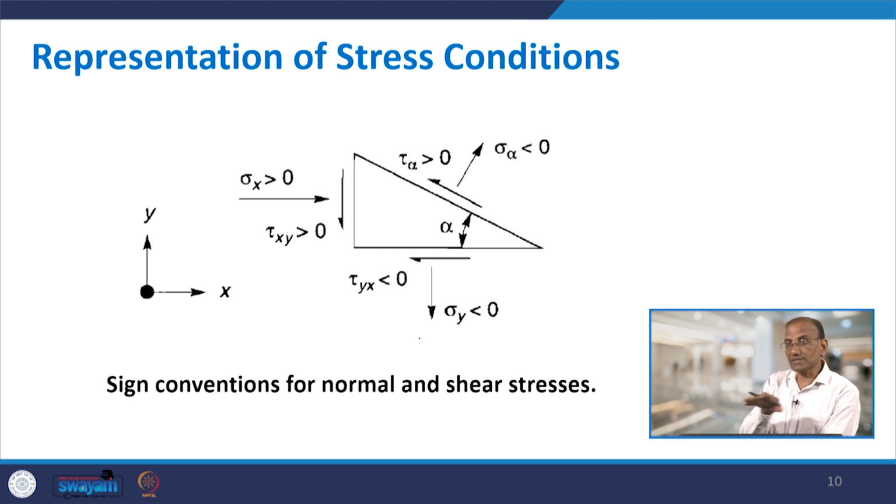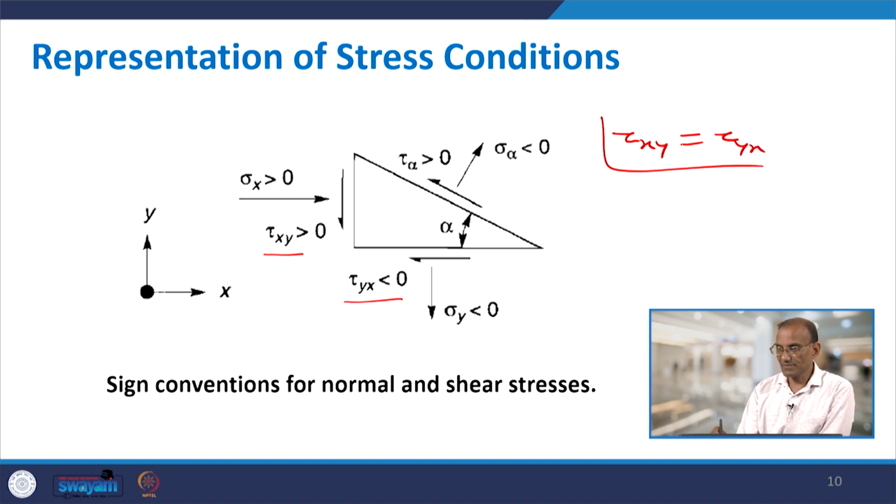Sigma x is compressive, so that is why it is greater than 0, positive, while sigma y is tensile, so that means it is negative stress because it is acting in the downward direction. Then you have shear stress, which is denoted by tau xy or tau yx. In fact, tau xy and tau yx are exactly the same thing, and we will explain the meaning of the notation here.